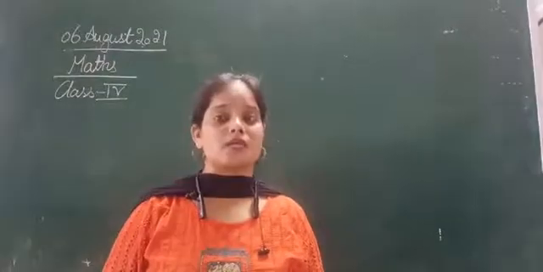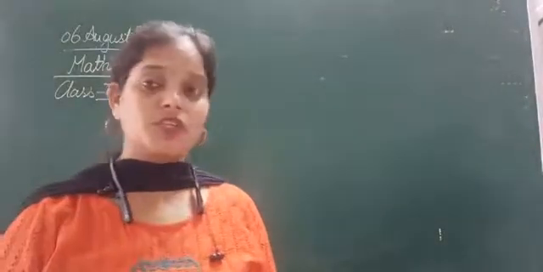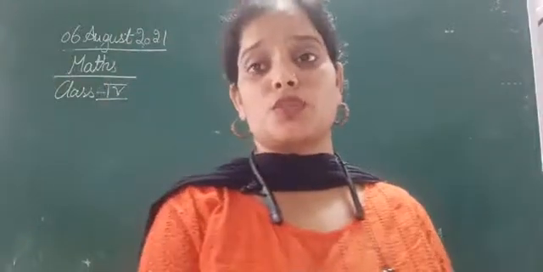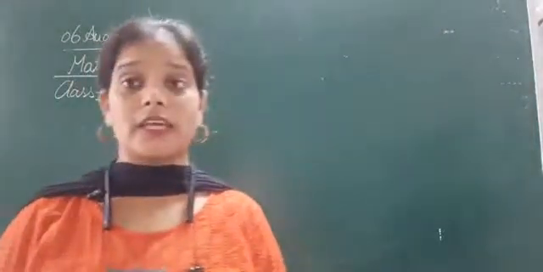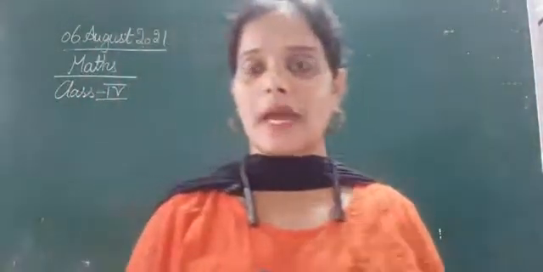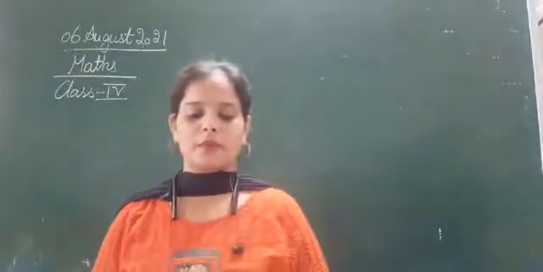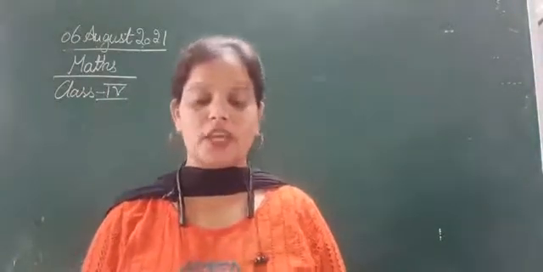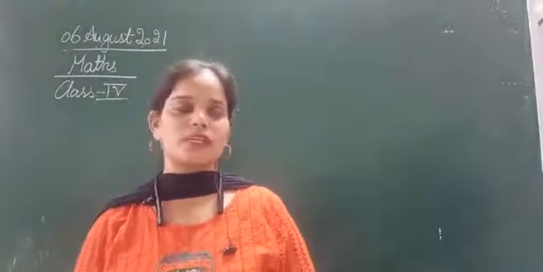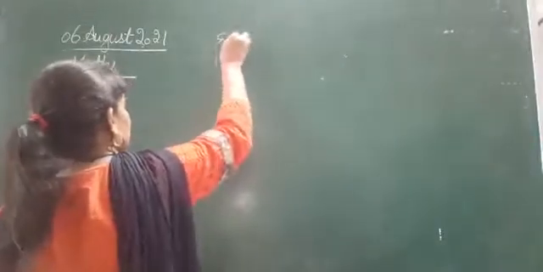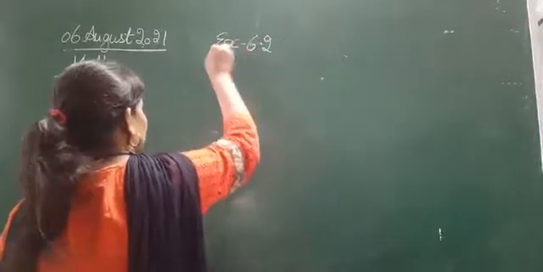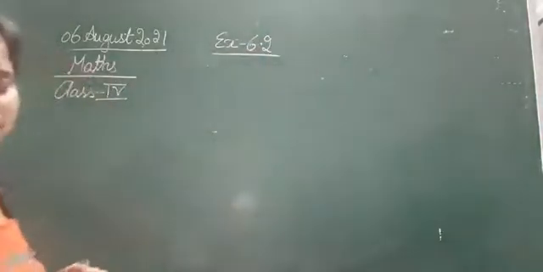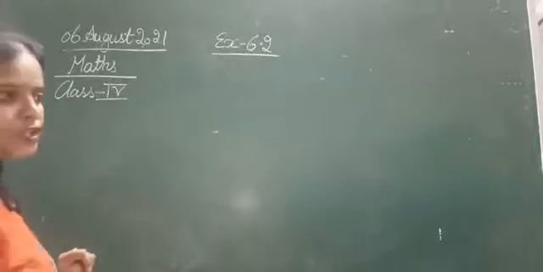So today we are going to start with the next topic from the division of exercise 6.2. The next questions are question number 13, 14 and 15. They all belong to the same heading. The question is: divide and check your answers. Okay, so this is the next question. First of all, I am just writing the topic here. That is exercise 6.2, and the question is: divide and check your answer.